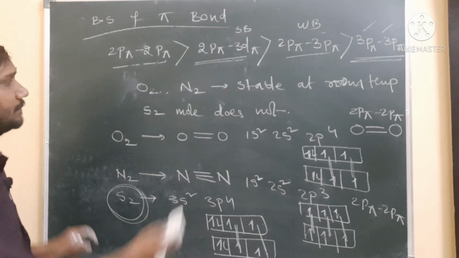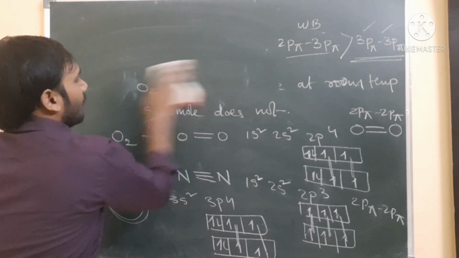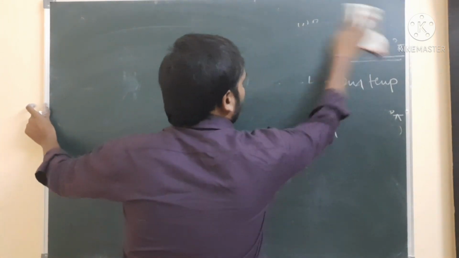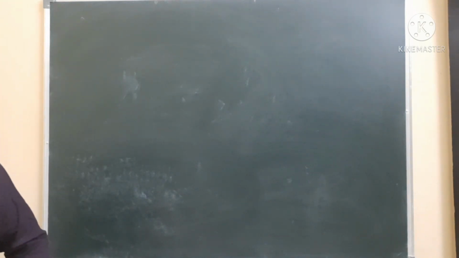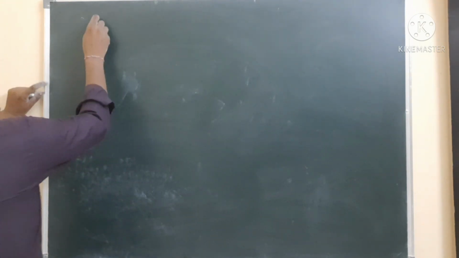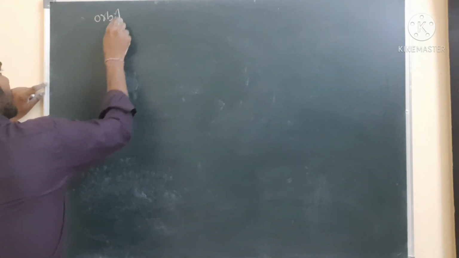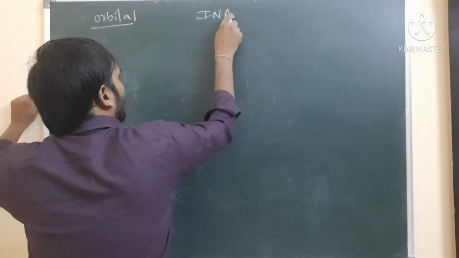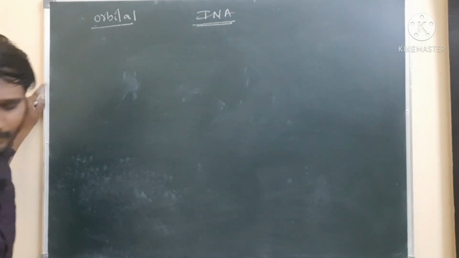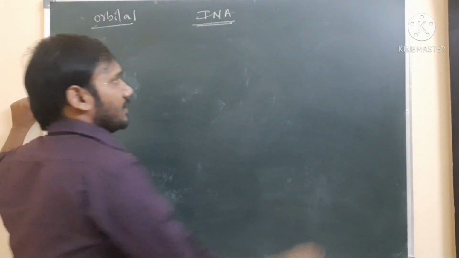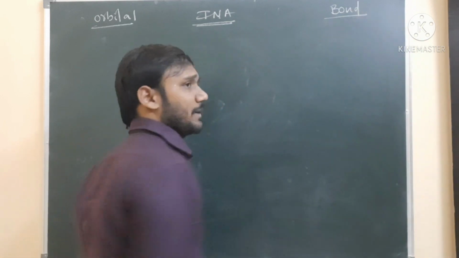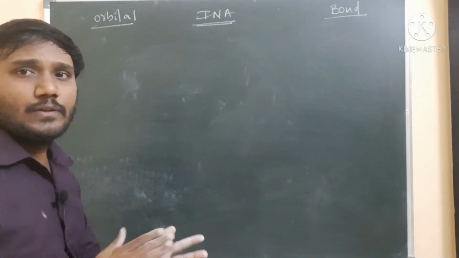So the next one is different kinds of orbitals. When they overlap, sometimes they form a sigma bond, sometimes they form a pi bond. So under what condition is a sigma bond formed, and under what condition a pi bond? Let us discuss. This is the last topic here. One is the orbital, the next one is the internuclear axis, and the third one is the bond. What type of bond takes place? Let us see here.